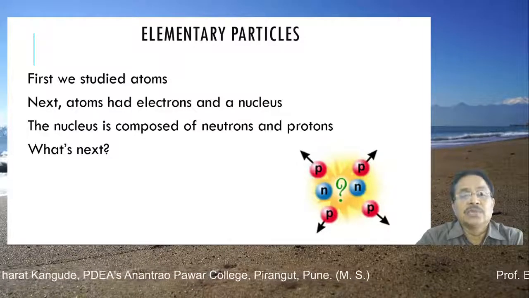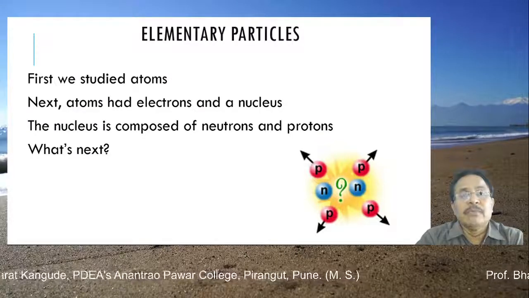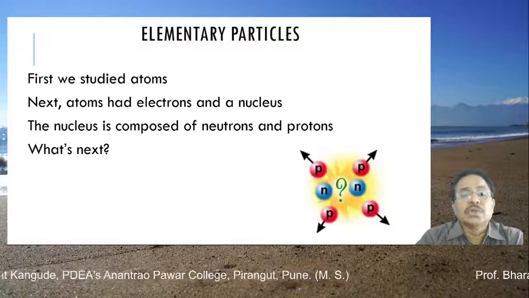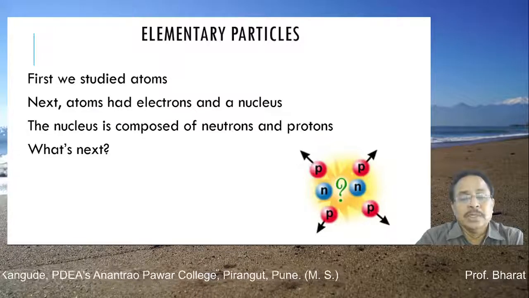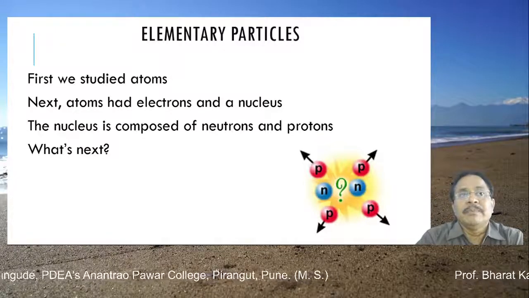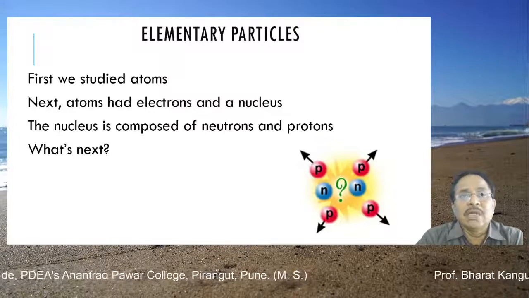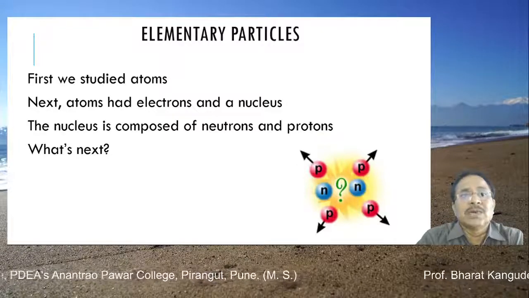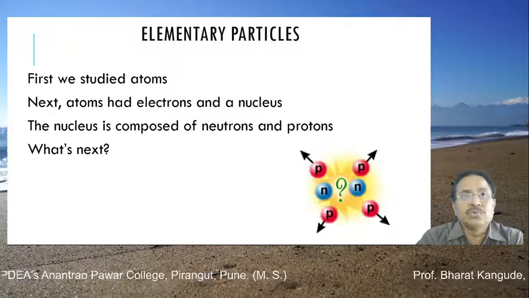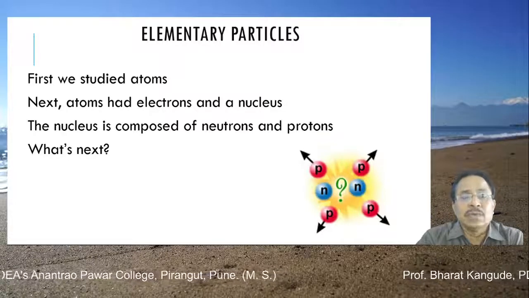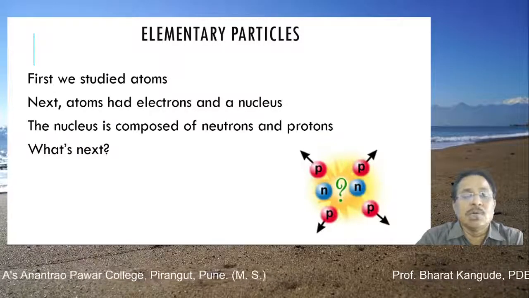And when we look into the nucleus, we find that the nucleus is composed of neutrons and protons. Shall we call them elementary particles? No need. Neutrons and protons are not elementary particles. The electron is. Why and how? That is what we are going to discuss here. That is what I have written, what next.